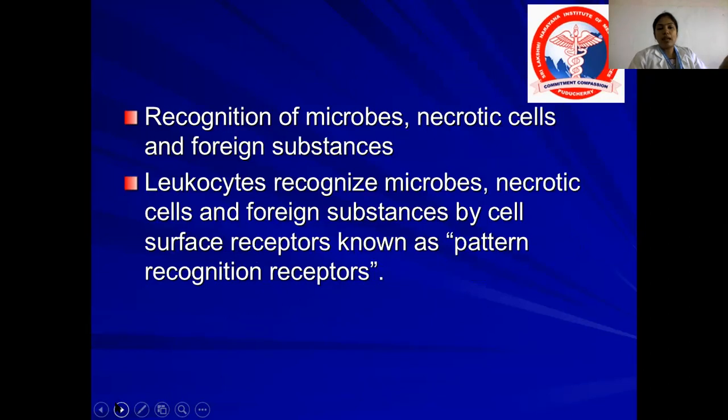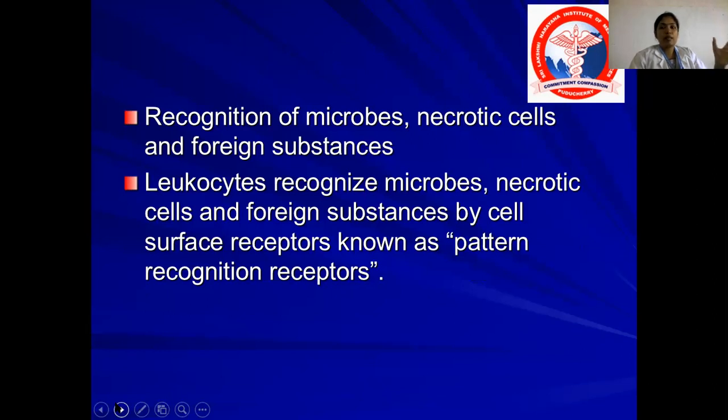Recognition of microbes or necrotic cells or foreign substances requires certain receptors on the surface of WBCs or the microorganisms. These receptors are called pattern recognition receptors. We dealt with this in the beginning of the class: toll-like receptors and inflammasome are the pattern recognition receptors.